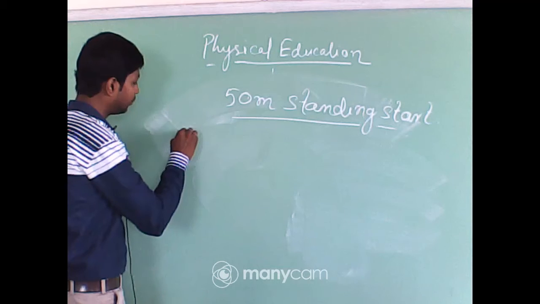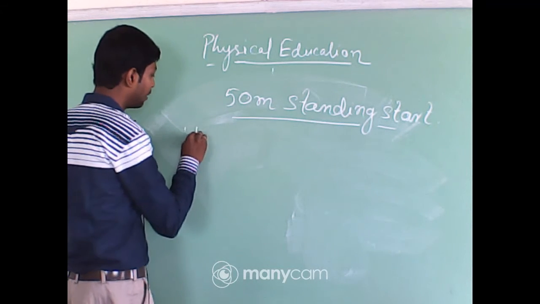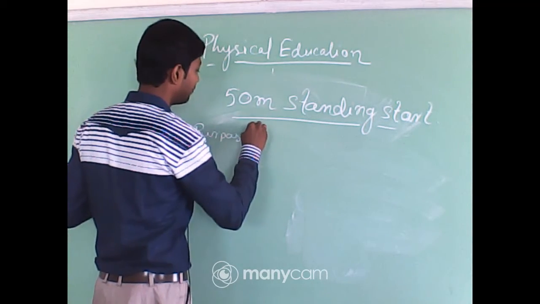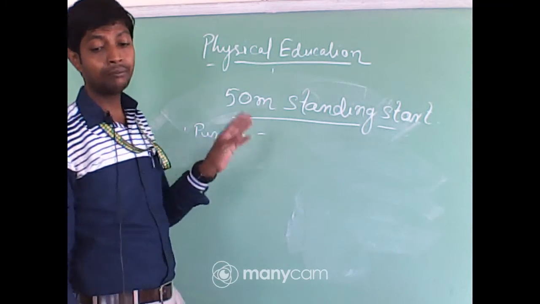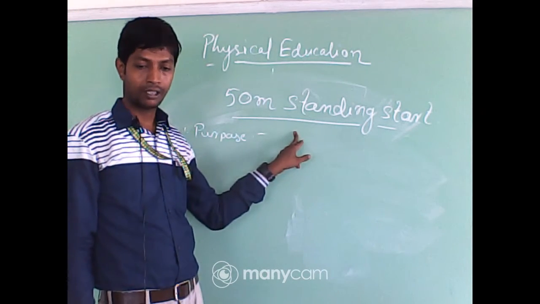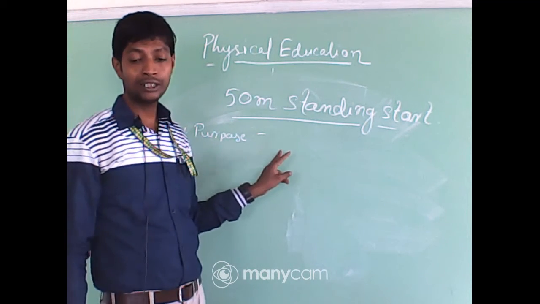Then there is subpoint 1, purpose. Purpose means for what that item is selected. The purpose is measuring speed.